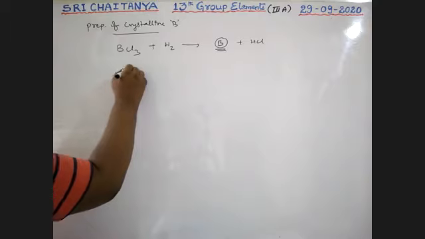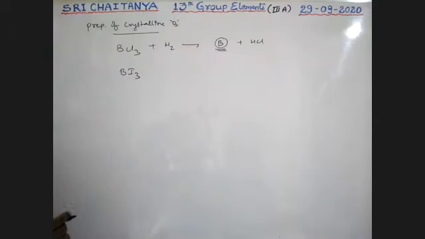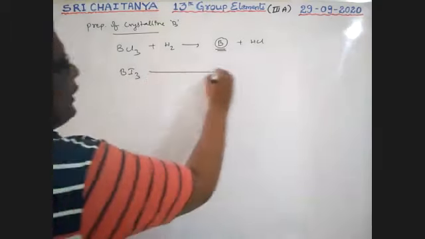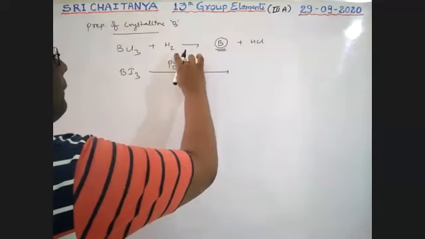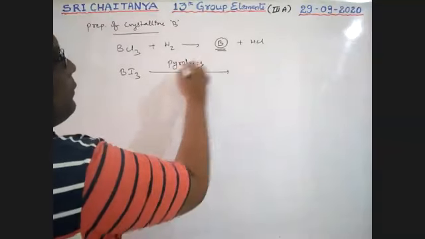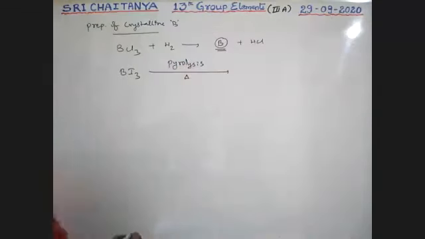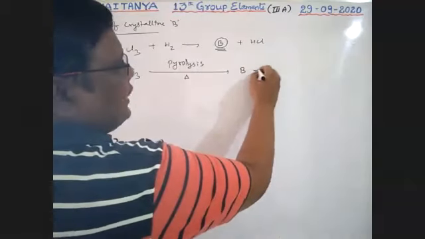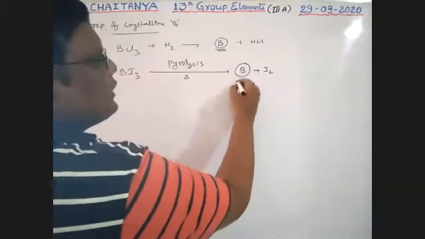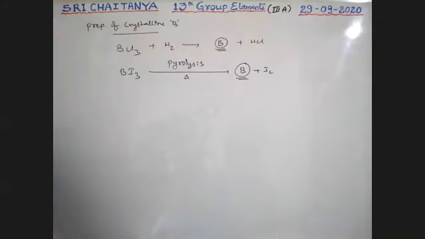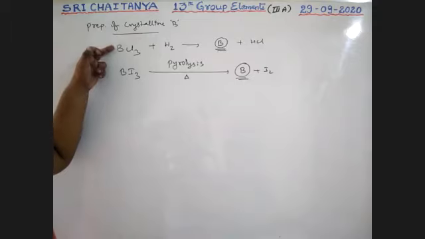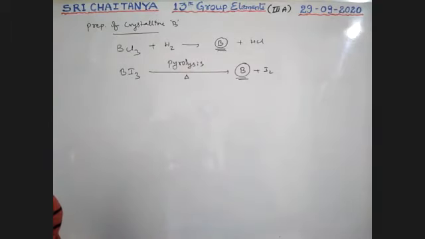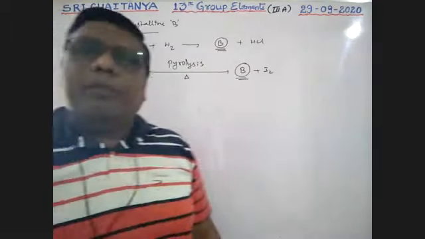Similarly, when boron triiodide is on pyrolysis, pyrolysis means strong heating, that gives boron plus I2. So this is crystalline boron. These two are crystalline borons, boys. So this is the way to prepare crystalline boron, from BCl3 or BI3. So this is the way to prepare boron, boys.